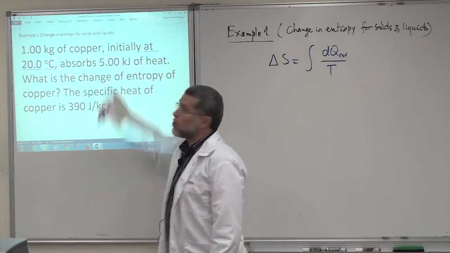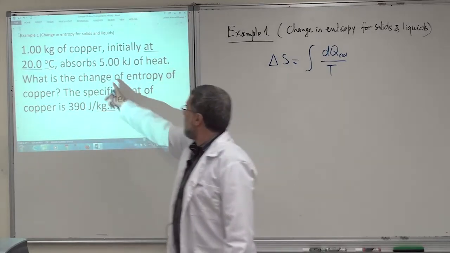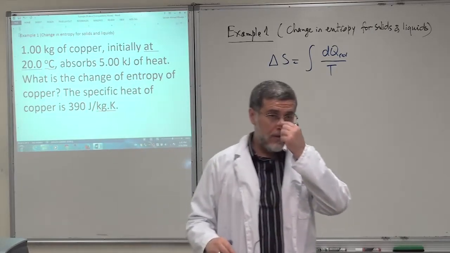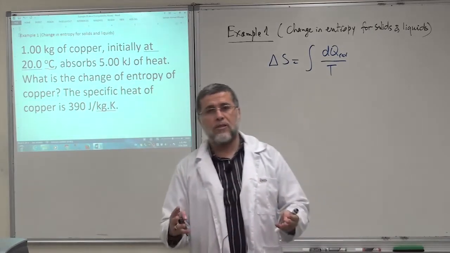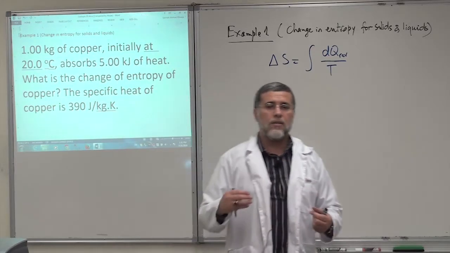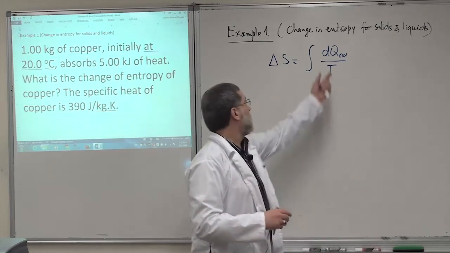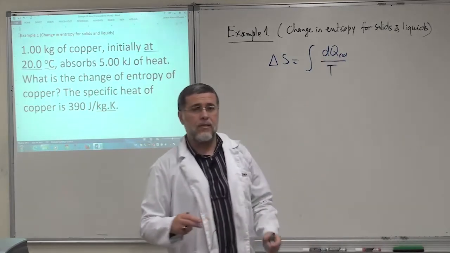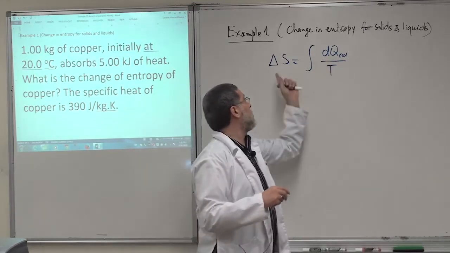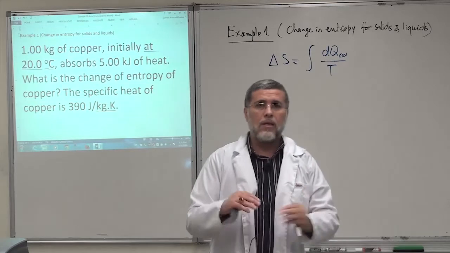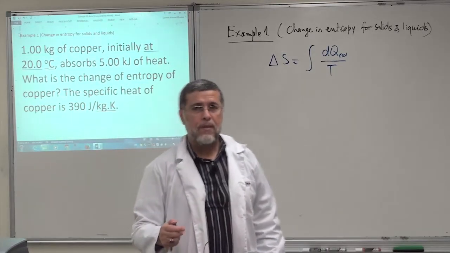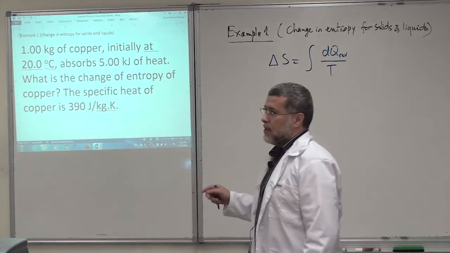this copper absorbs 5,000 joules of heat, so its temperature is going to increase. Now remember, if a system, whether it's a gas, a liquid or a solid, absorbs heat, its entropy will increase because dQ will be positive. If a system loses heat, dQ will be negative and delta S will be negative. So in this case, the copper has absorbed heat, so delta S will be positive.